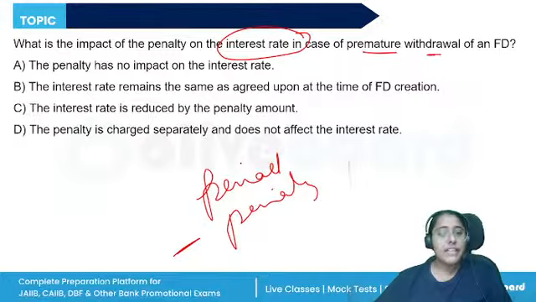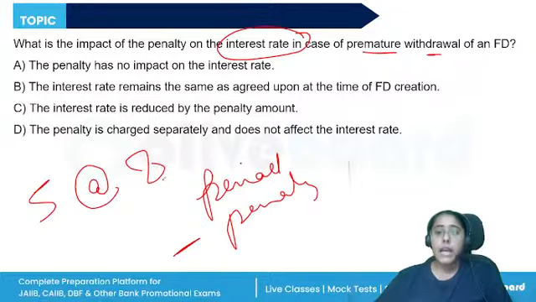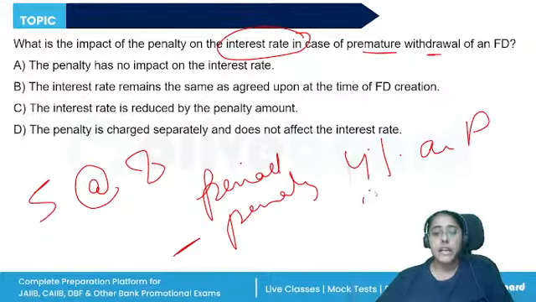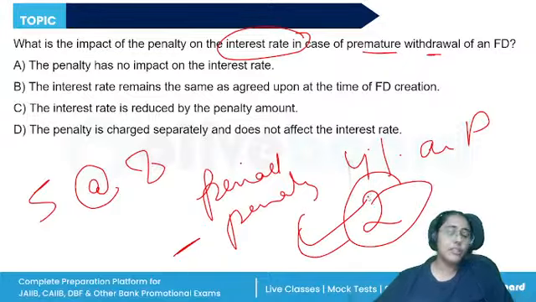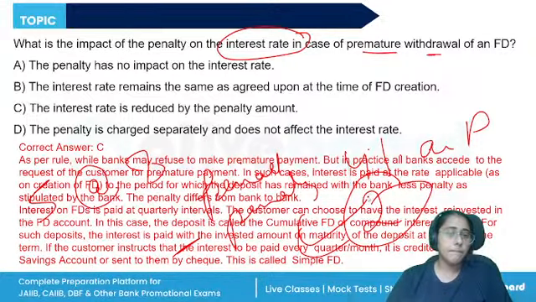So let's say the FD is made for 5 years at a rate of interest of 8% per annum, right? And the customer makes a request for premature payment after 2 years. So how will the interest be paid for the 2 years? It will be 5% minus 1%. So 4% on the principal for the 2 years, the premature payment will be done, right?